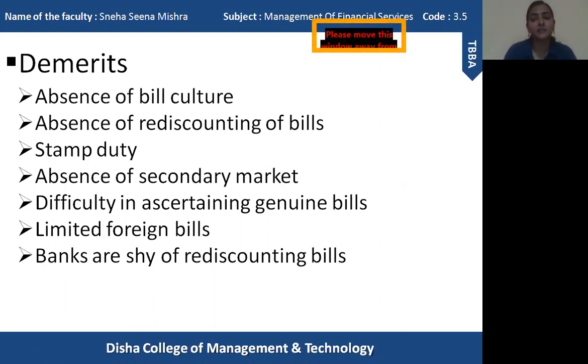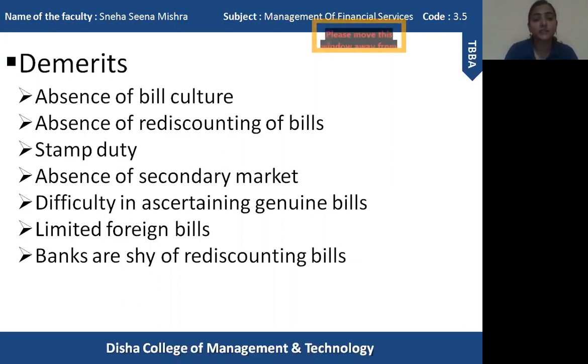Stamp duty here means a certain amount of duty, in terms of money, is imposed on the creation of a bill. That is considered as stamp duty, and because of this duty, people do not prefer to accept this commercial bill. People do not prefer to draw commercial bills. So this is one of the main reasons why commercial bills are not that popular in the Indian market.